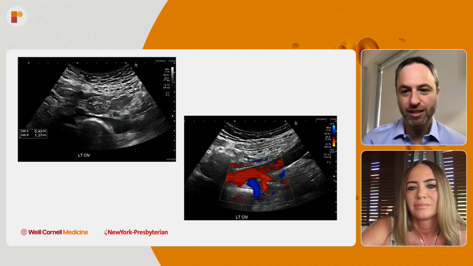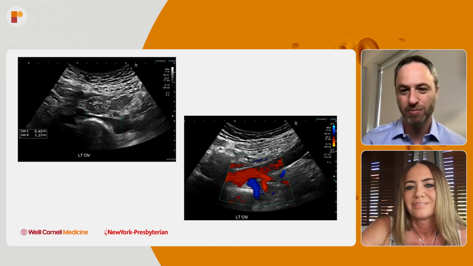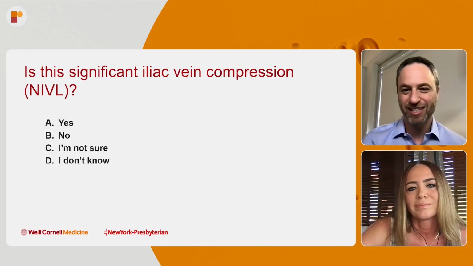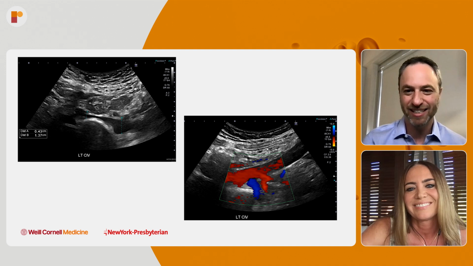And then if I do see this type of compression, I will decube them and scan more in the decubitus position to see if that'll change and resolve the compression as well. It's a great question. So I guess that answers the question here. Is this iliac compression, and is this significant in kind of what we're looking at here?